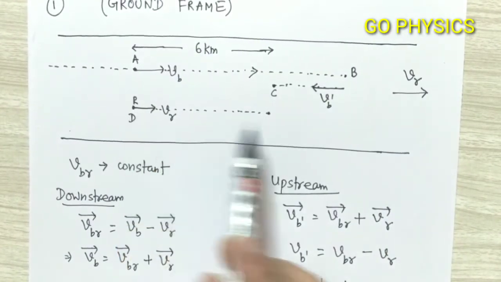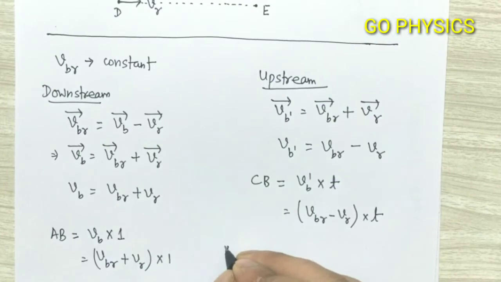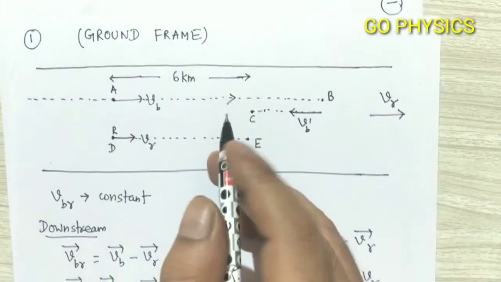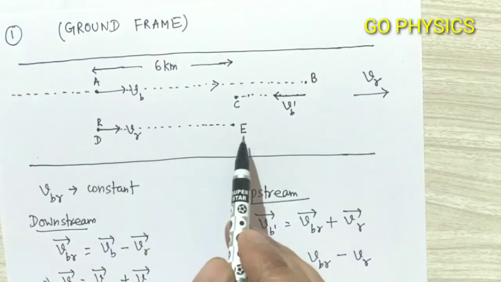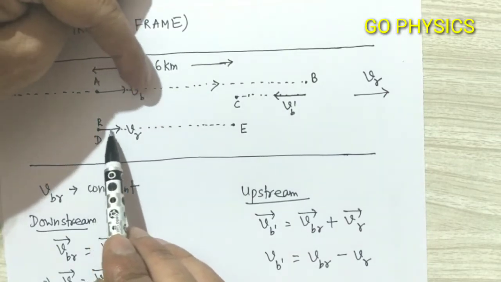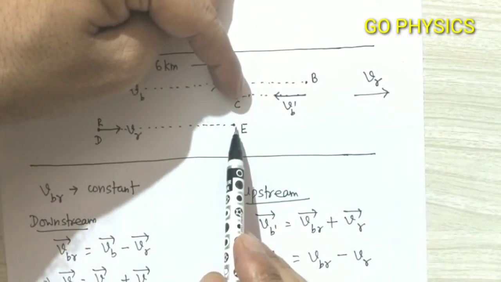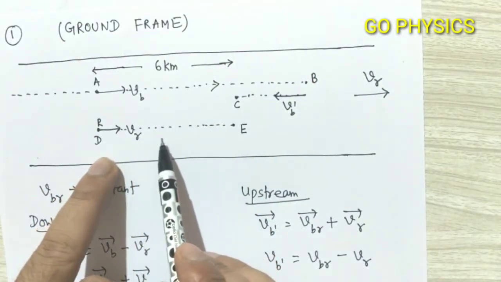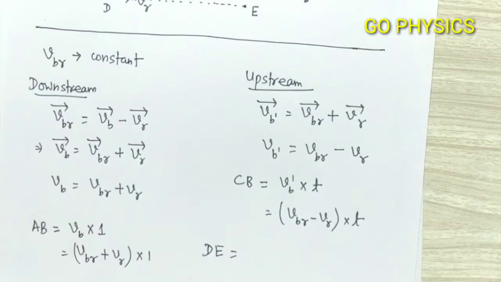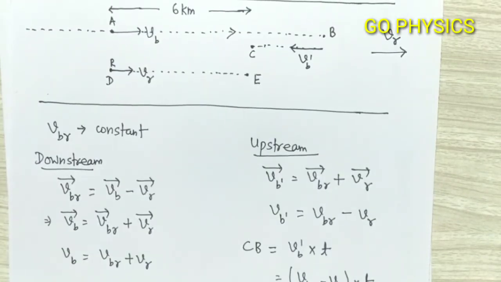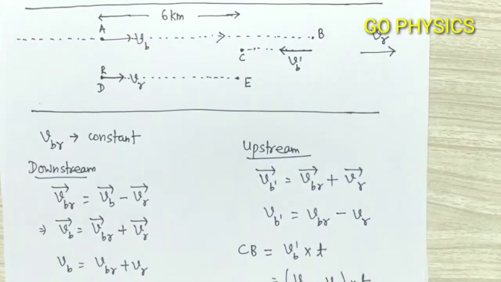Now we will calculate the distance DE. And what will be the distance DE? Distance DE will be equal to speed of the raft VR multiplied by the time taken by the raft to go from D to point E. The boat is going like this one. Raft is also moving. And from B, it is coming back. And here they both are meeting. So the time taken by the raft will be what? 1 hour plus T hour. So DE will be equal to VR multiplied by time. And what is the time? 1 hour plus T. So this is our DE.